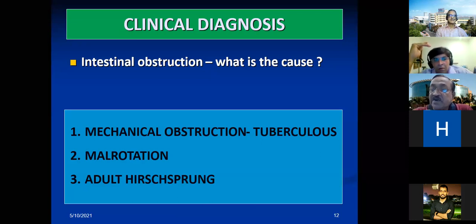Dr. Ravi Shankar, would you like to add anything else at this juncture? No, I think, sir, what you are thinking along the lines is correct, because there is no other clue in the history or in the examination. So these are the most likely possibilities. Okay, I will go on now.